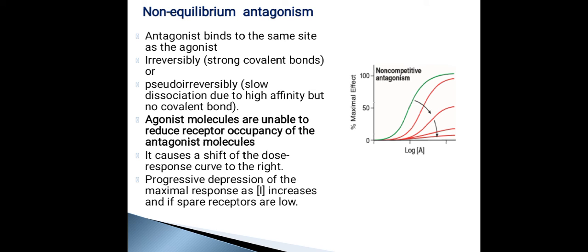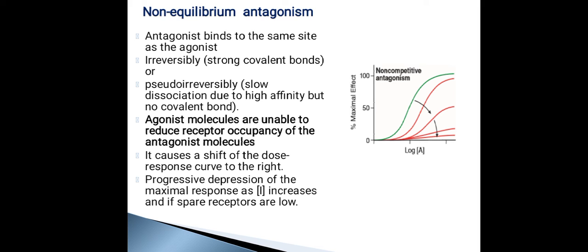Next is non-equilibrium antagonism. In non-equilibrium antagonism, this antagonist is again chemically similar to the agonist, so it is going to bind to the site where usually the agonist will bind, but this antagonist has bound to the binding site irreversibly or pseudo-irreversibly. That means they are forming strong covalent bonds, so it is not easy for the agonist to replace the antagonist even in higher concentrations.